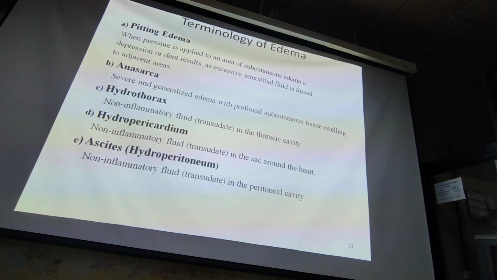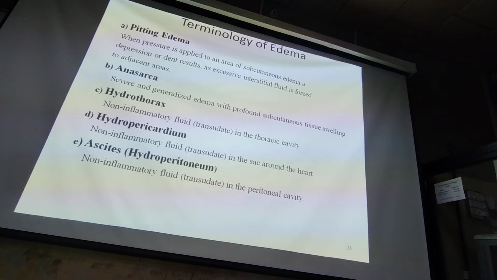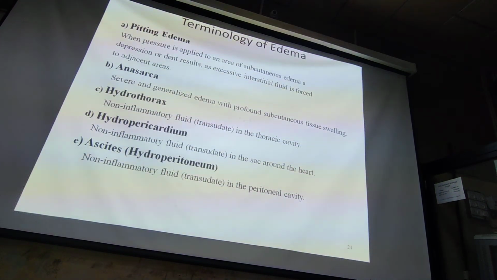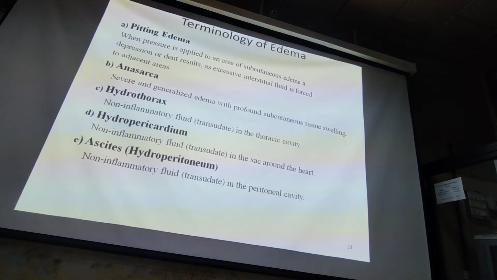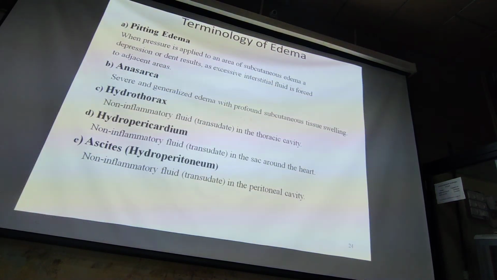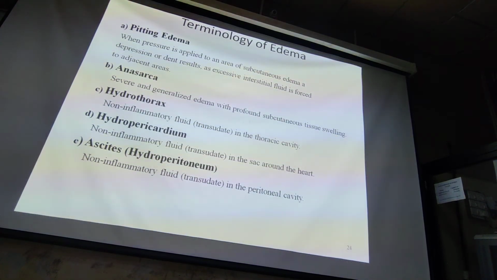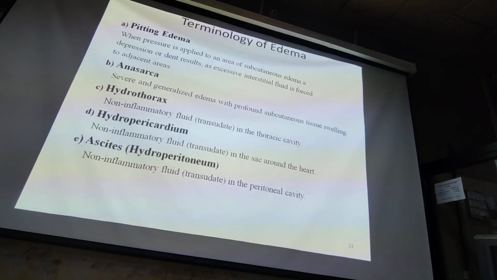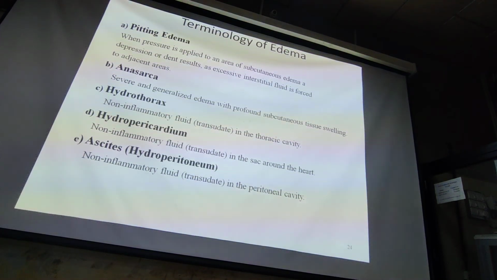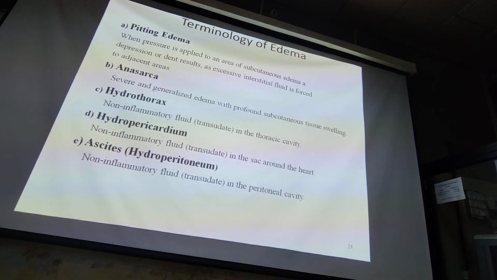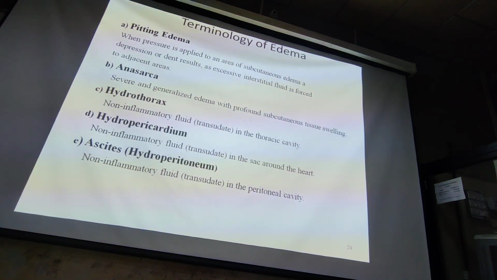Hydrothorax. Hydro means fluid, thorax: increased fluid collection in the thoracic cavity. Hydropericardium, increased fluid in the pericardium. These are all non-inflammatory fluid or transudate. In the peritoneal cavity, it is ascites. If the prefix pneumo is used, then it is air: pneumothorax, pneumopericardium, pneumoperitoneum. If the prefix hemo is used, then it is blood. These are all clinical terminology.